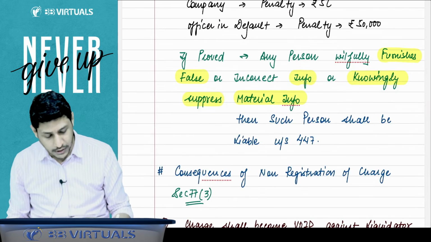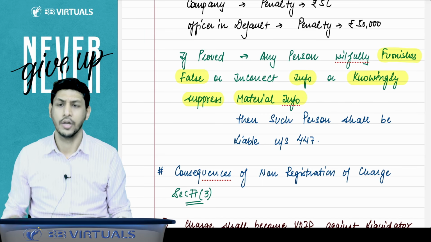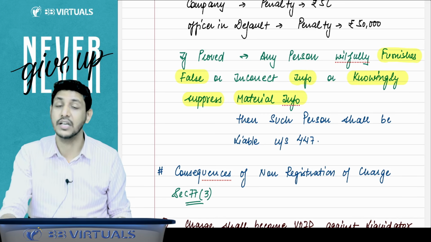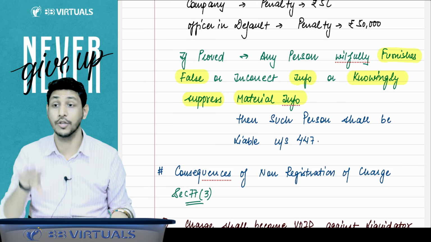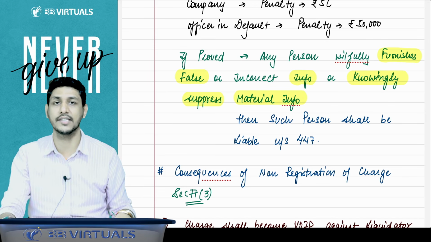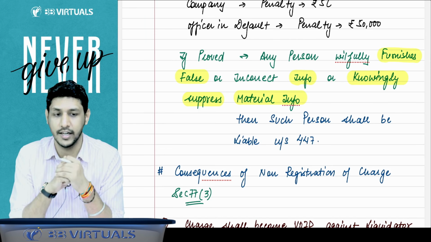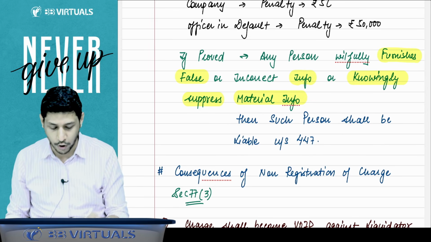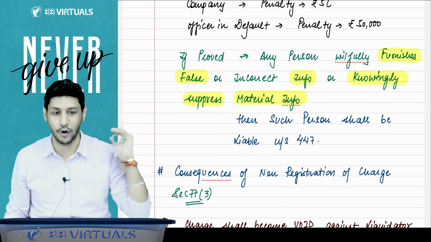And if it is proved that any person willfully furnishes false or incorrect information, knowingly furnishing false, incorrect, misleading information, or suppressing very important or material information, you are suppressing the material facts, concealing the material facts, then such person will be liable under section 447. That officer in default will be liable under section 447. That is penalty for fraud.